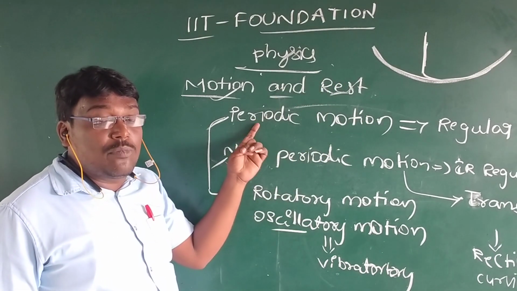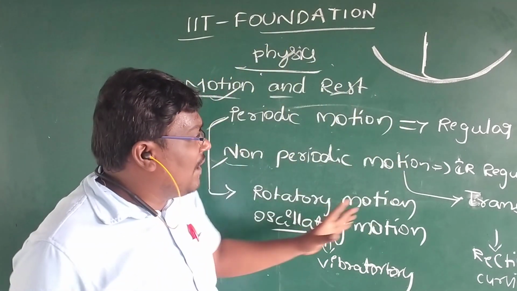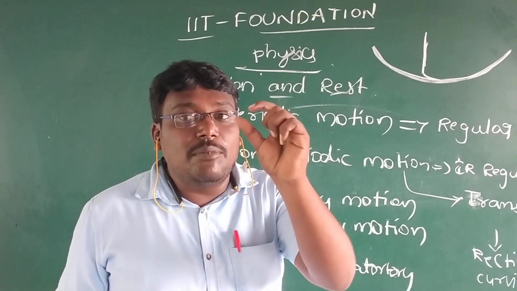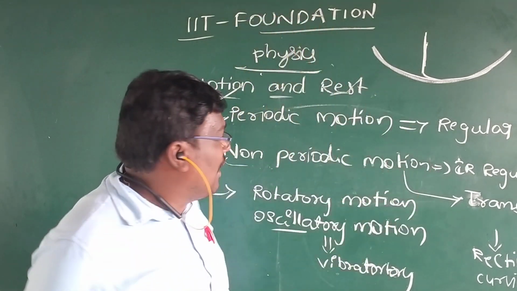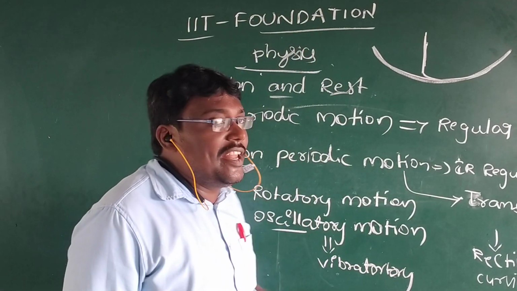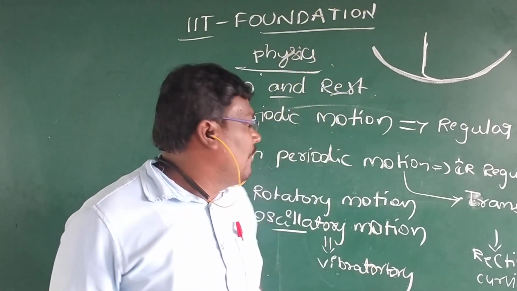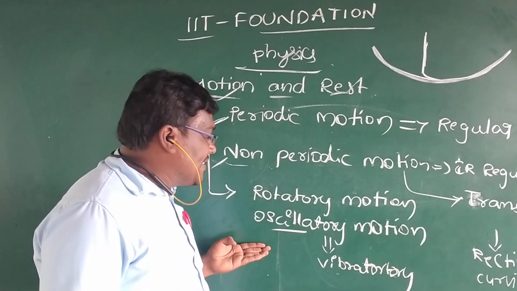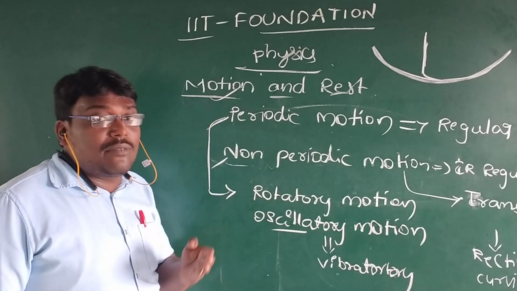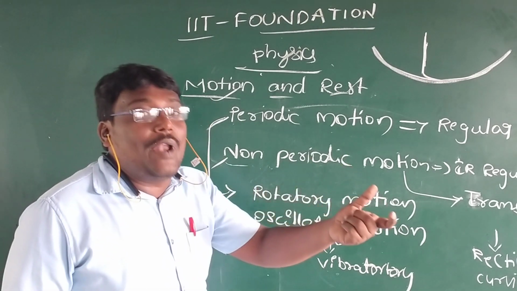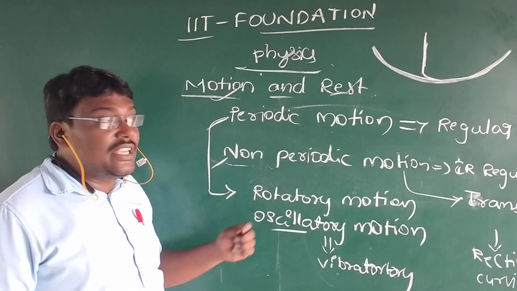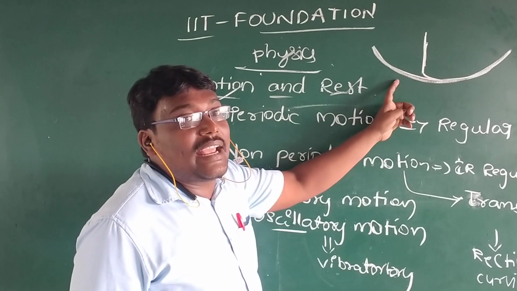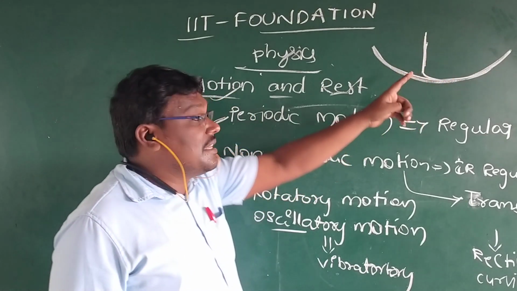Coming to the periodic motion, you have to remember the regular interval of time: a motion that occurs in regular intervals of time. And the non-periodic motion is the irregular interval of time. In periodic motion, we have the types rotatory motion and oscillatory motion. Rotatory motion is rotating about its own axis. Oscillatory motion is the to and fro, back and forth motion of a body.